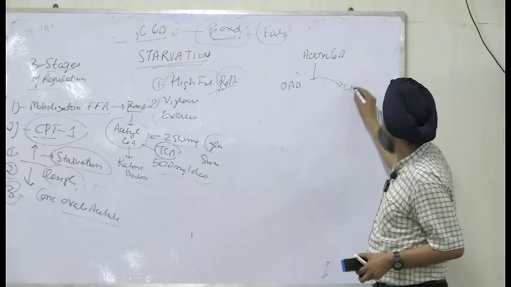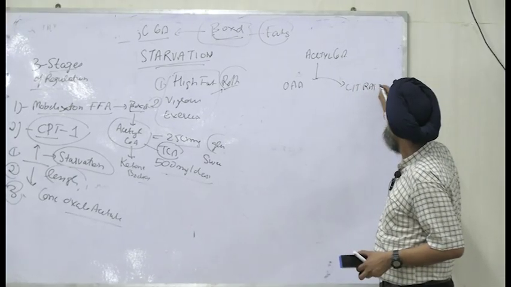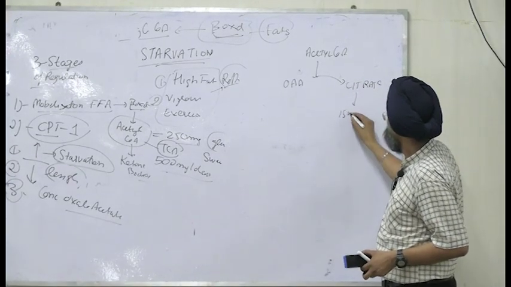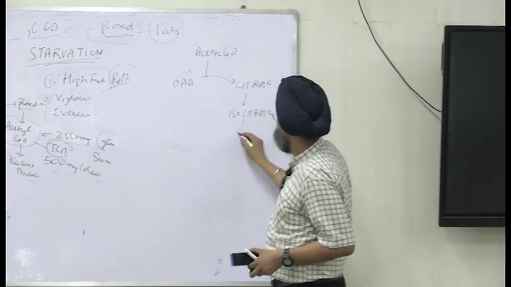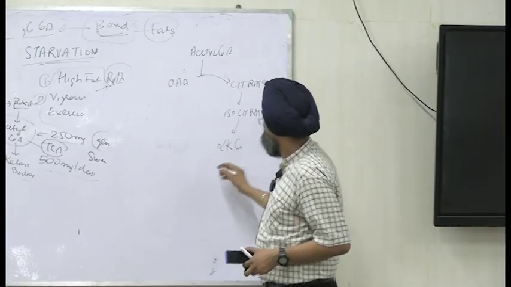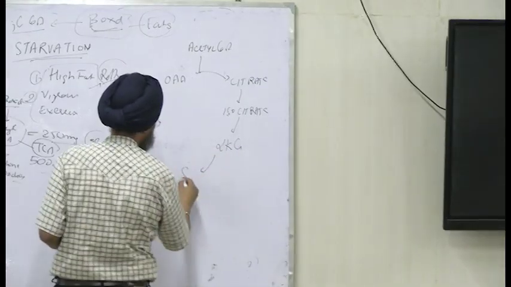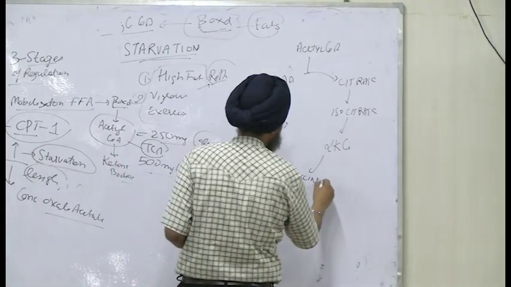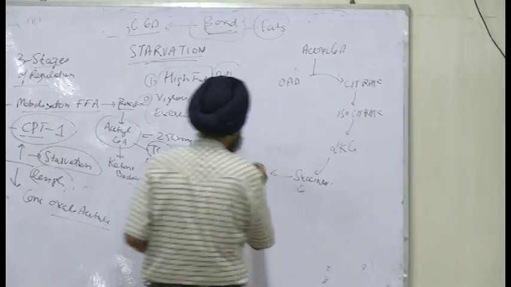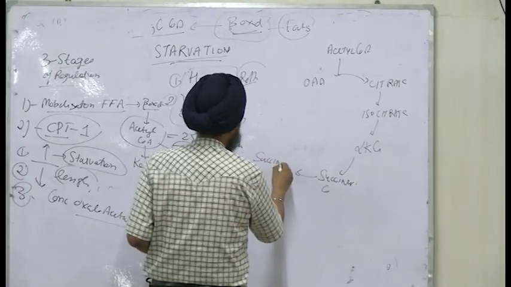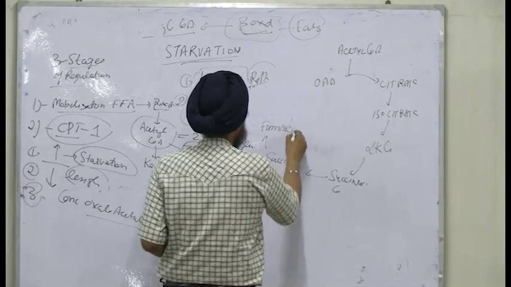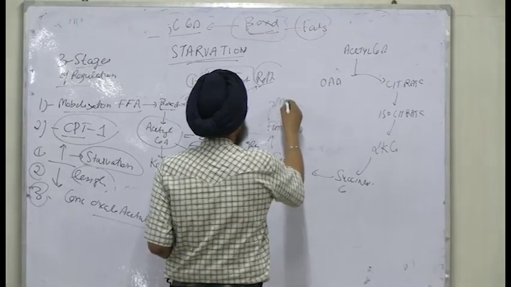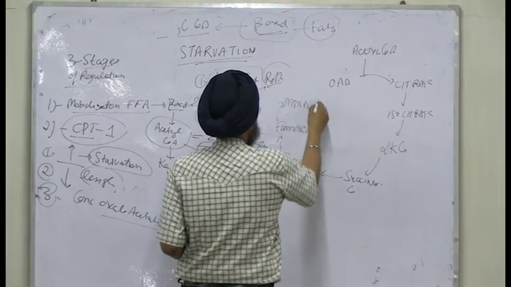Citrate is the Krebs cycle's starting substrate for making oxaloacetate.